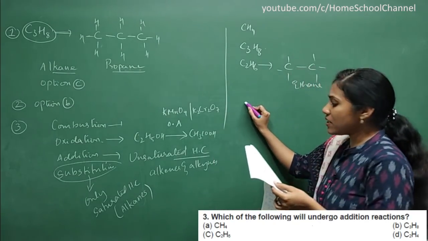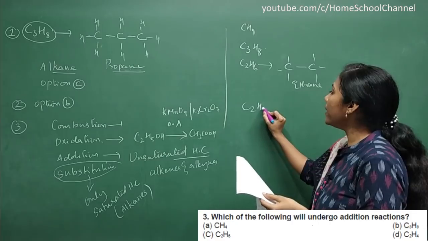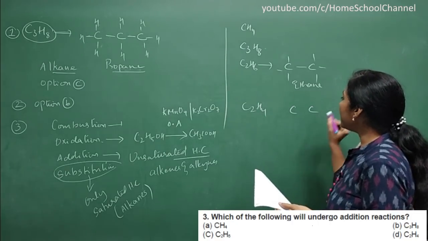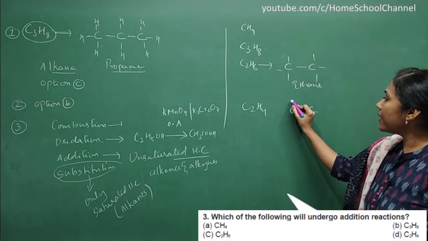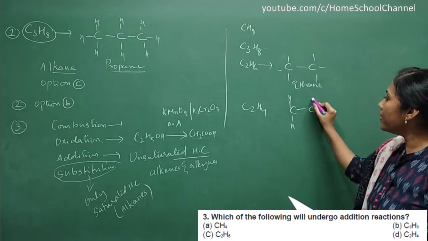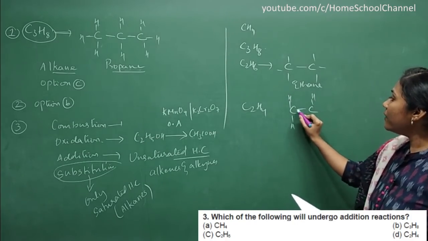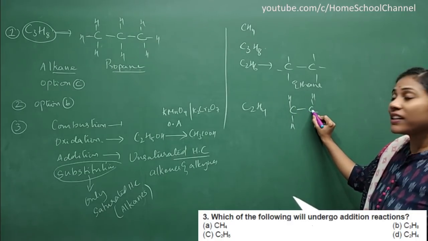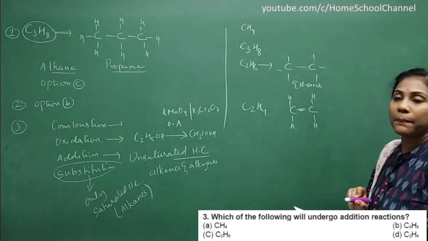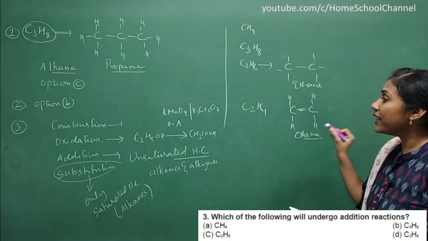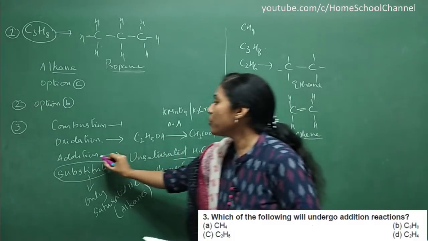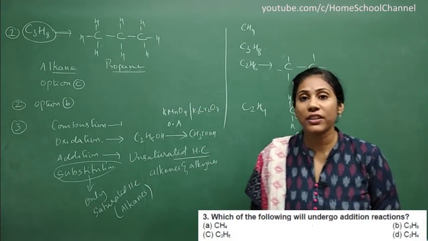And coming to the last option you see, it is C2H4. So 2 carbons, right? First you will put a single bond and 4 hydrogens are there. Here 2 hydrogens, here 2 hydrogens you will show, and one more bond is necessary for both carbons. So you will put a double bond. So what is this? This is nothing but ethene. So ethene is unsaturated. So definitely it will show addition reaction.